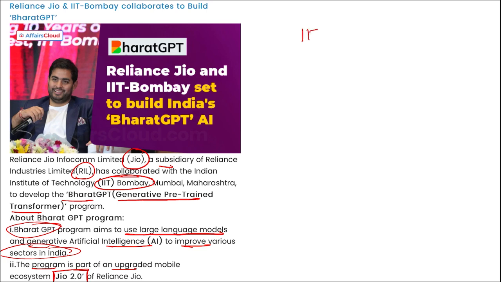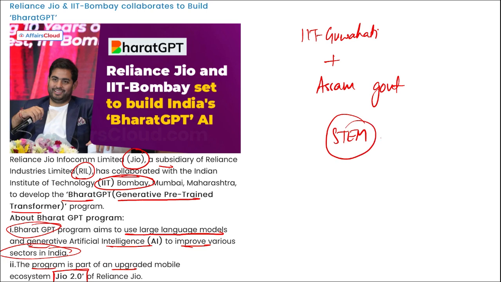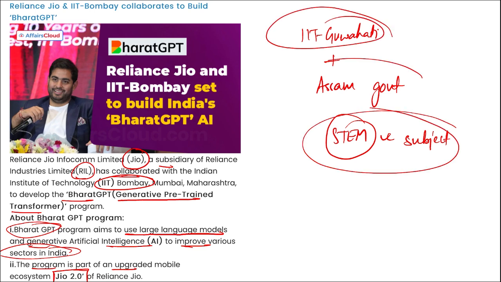Apart from this, remember IIT Guwahati and Assam government have collaborated to promote STEM subjects. Now what is STEM? Science and technology, engineering and mathematics. So in order to promote these subjects, IIT Guwahati and Assam government have tied together, correct. And this is basically to enhance the use of these subjects so that more and more youth can study these subjects. And this was launched under a flagship program of Assam, that is Arohan.